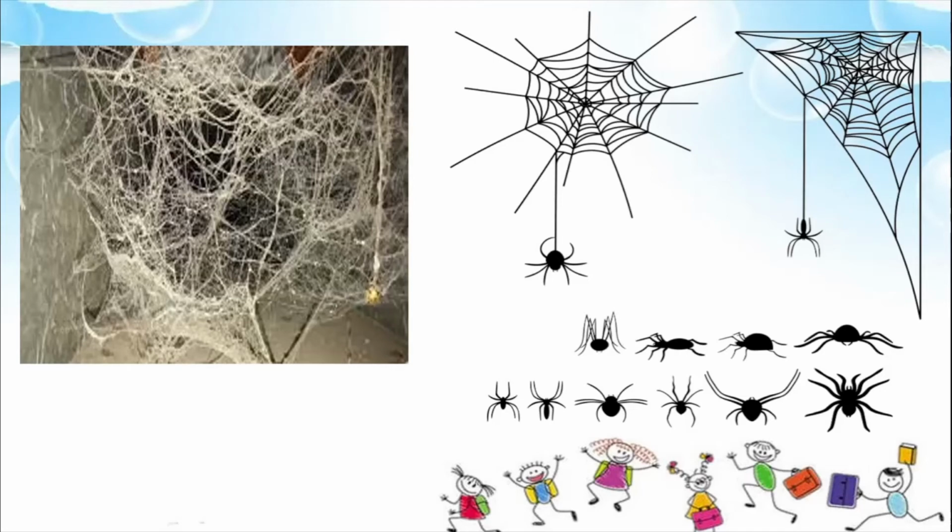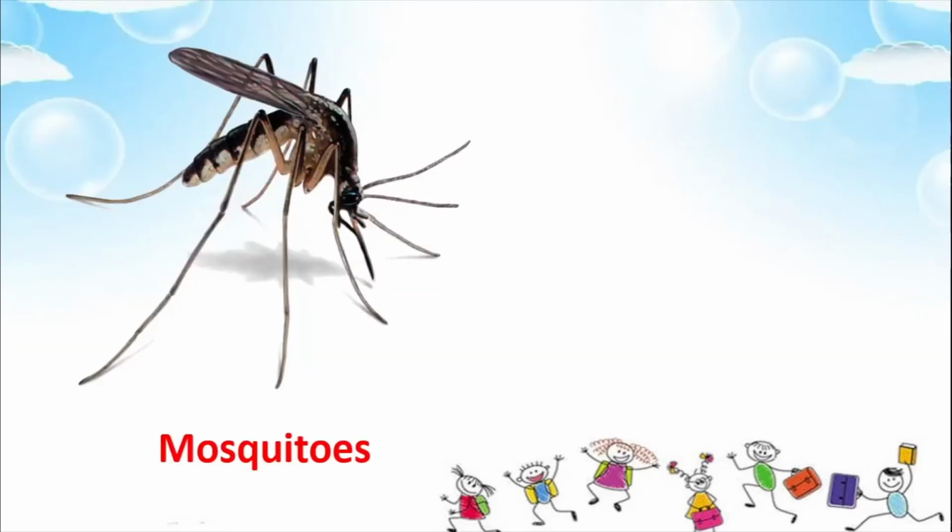Now we children, we love Spider-Man. Okay, but Spider-Man is a superhero and he doesn't exist. It is just part of a story. But actually, if you see a spider, you will try to push it out of your house. You will try to drive it away from your house. And then again, we have a variety of other animals which try to harm us.